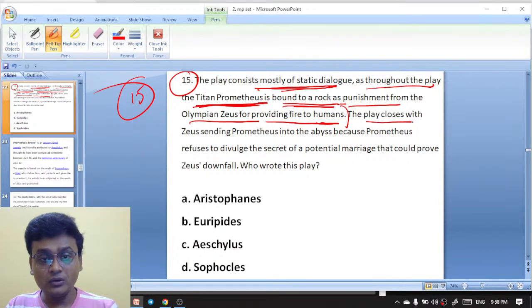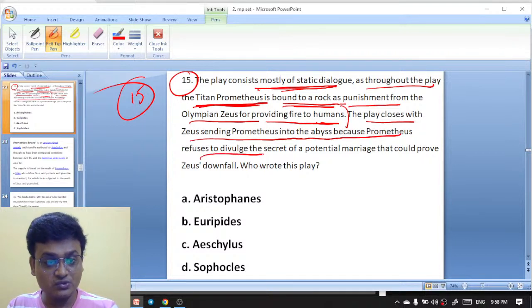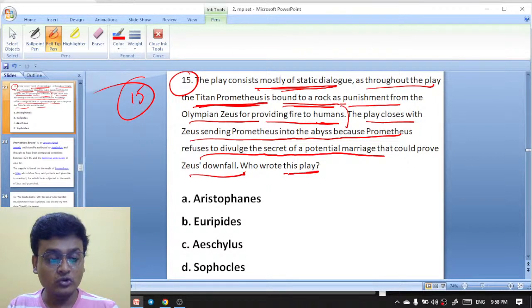The play closes with Zeus sending Prometheus into the abyss because Prometheus refuses to divulge the secret of a potential marriage that could prove Zeus' downfall. Who wrote this play?